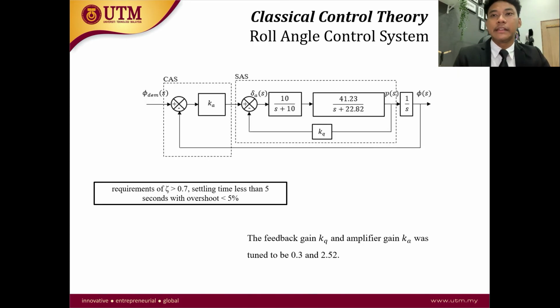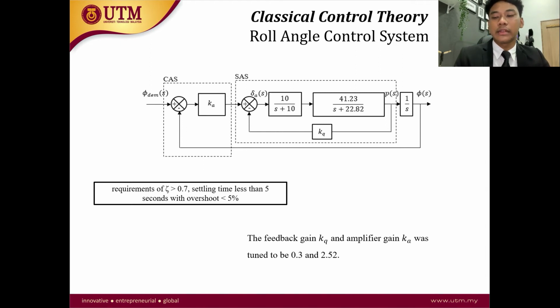5%. And finally, for the roll angle control system, this is the block diagram, and I'm not using the PID controller in the control augmentation system, but I'm using a simple gain. This is because the roll angle is quite simpler and less sensitive compared to the previous two control systems. So these are the requirements, and the feedback and amplifier gains KQ and KA were tuned